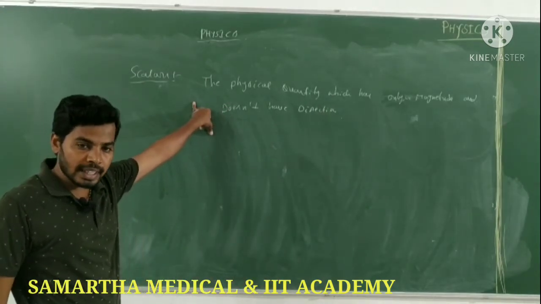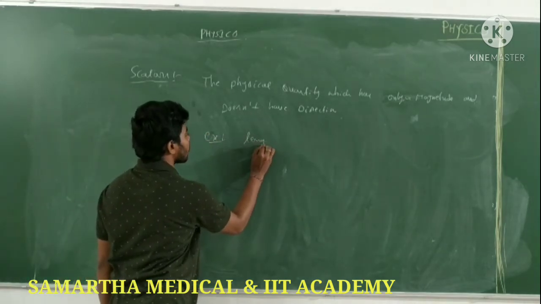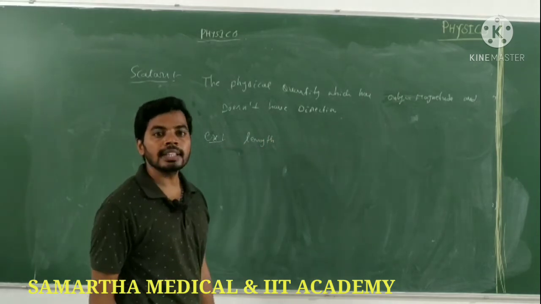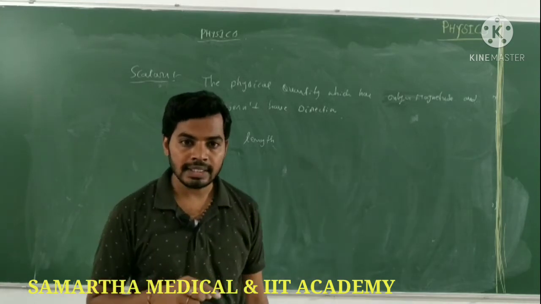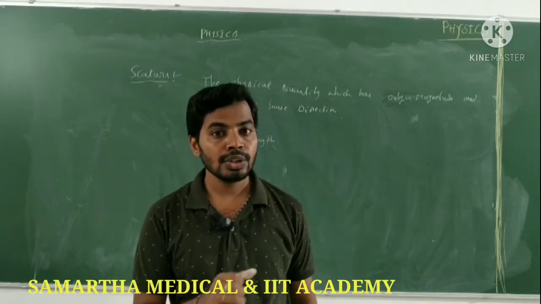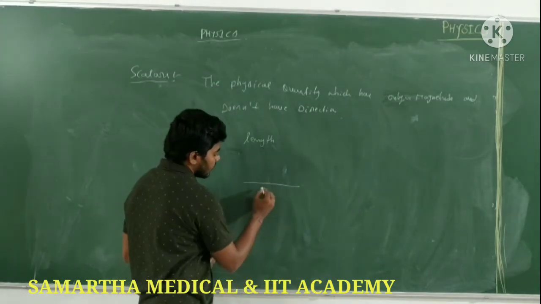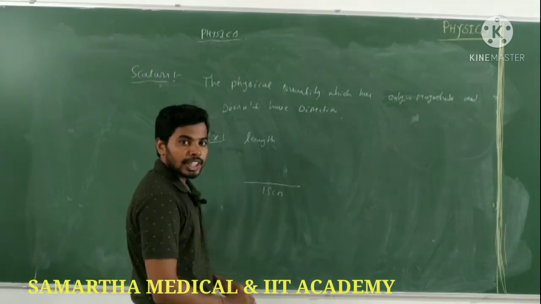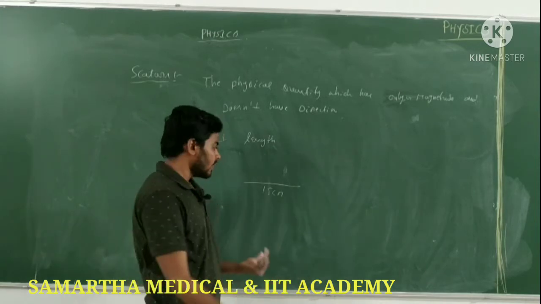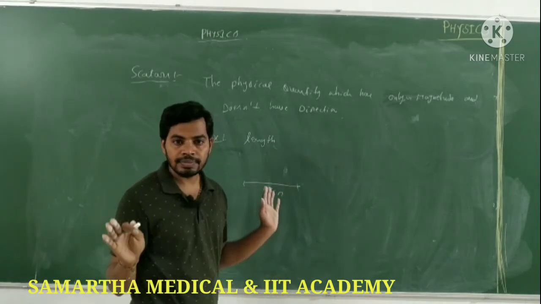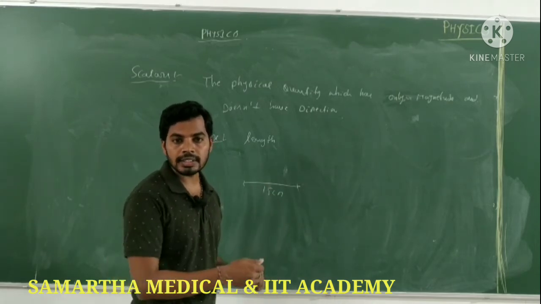What are the examples of scalars? For example, length. Is length scalar or vector? Scalar. Does length have direction? No. For example, one scale is there, a 15 centimeter scale. In which direction? No one asks in which direction. 15 centimeters is enough. The scale length is 15 centimeters.